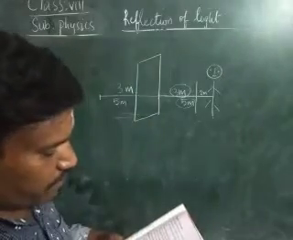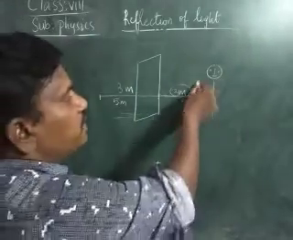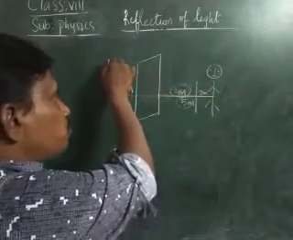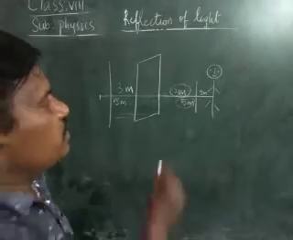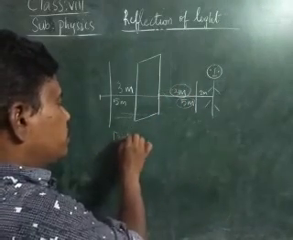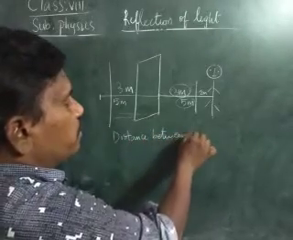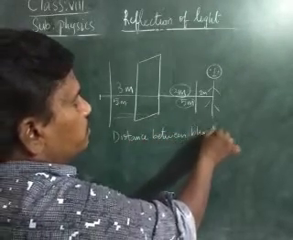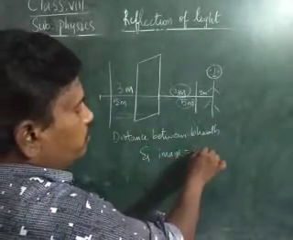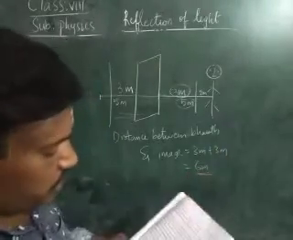But what is he asking? What is the distance between Bharat and his image? Bharat is standing over here, and he is asking about the distance from Bharat to his image. Therefore, the distance between Bharat and the image is equal to 3 meters plus 3 meters, that is equal to 6 meters. What is the distance? 6 meters.